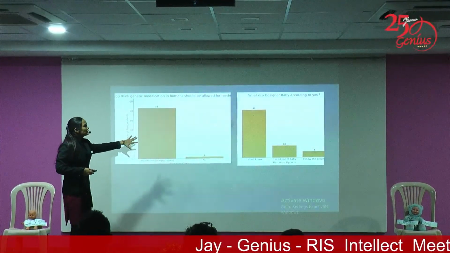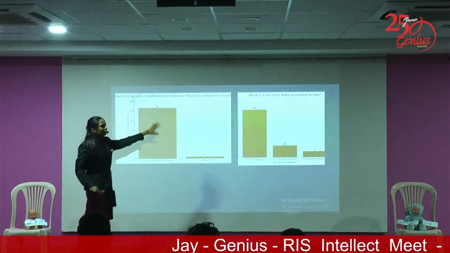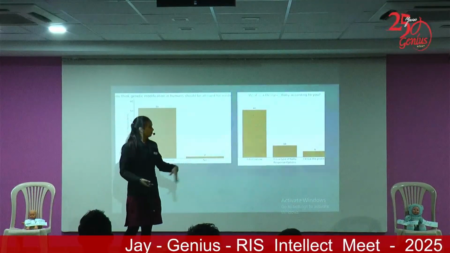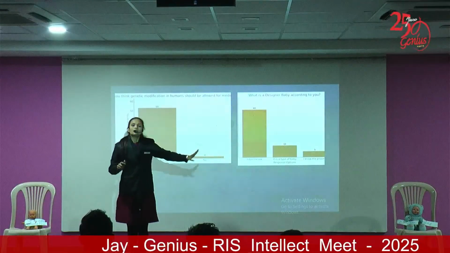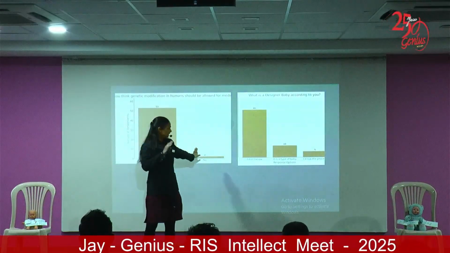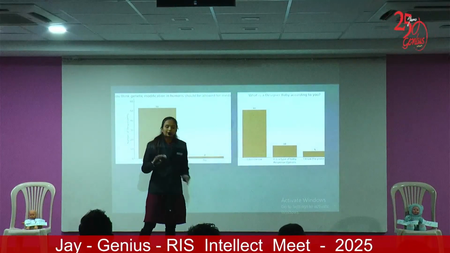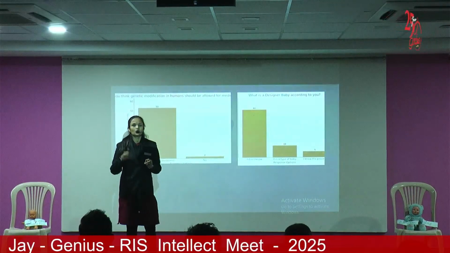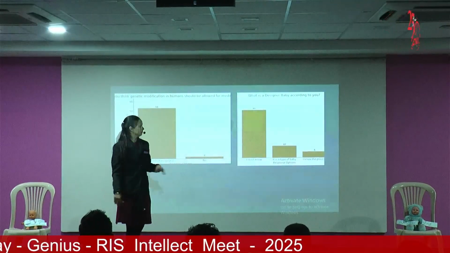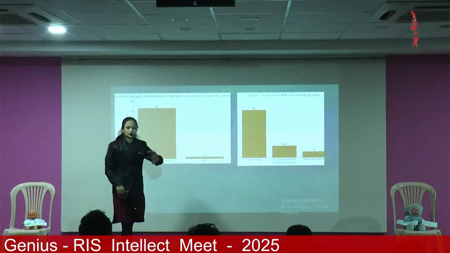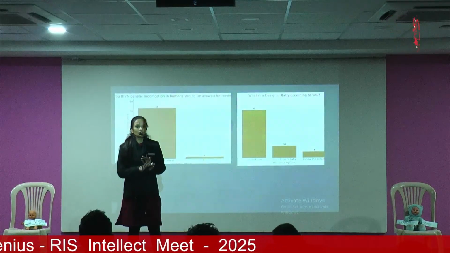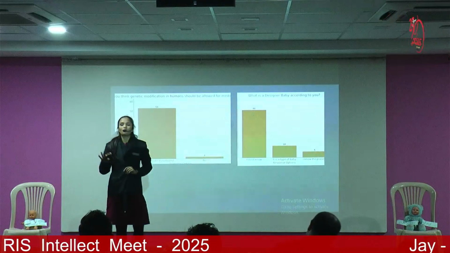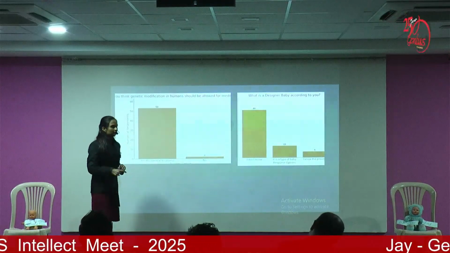Next, what is a Designer Baby according to you? 40 people said, I don't know, because they were not aware. Next, 10 said this is a type of baby. They just know it is a type of baby. They don't know the real process or the procedure that has to be followed. Next, I know the process: 5 people out of 55 have a clear idea of what a Designer Baby is.